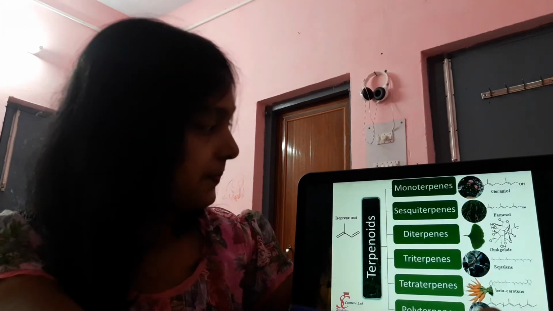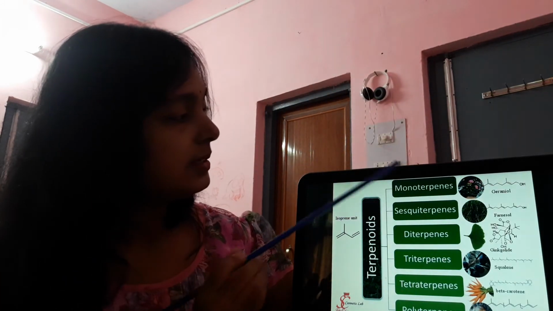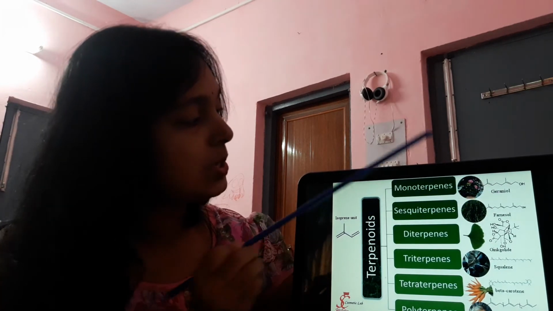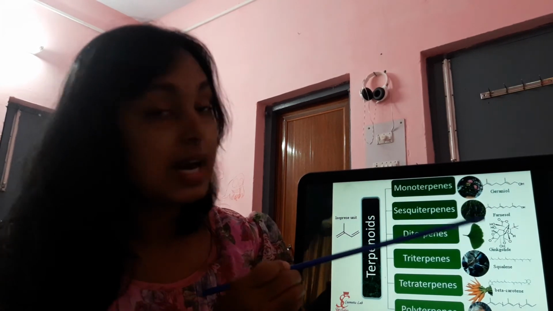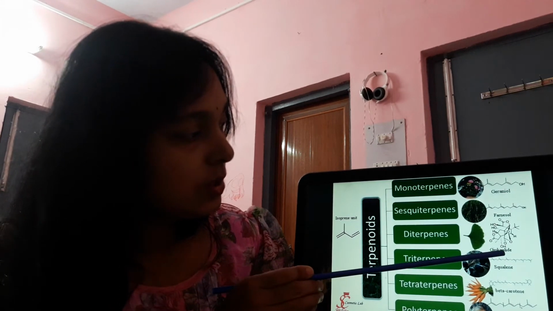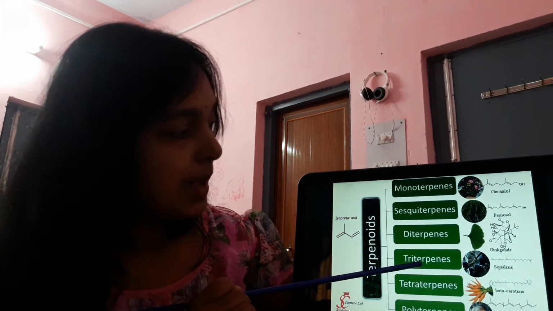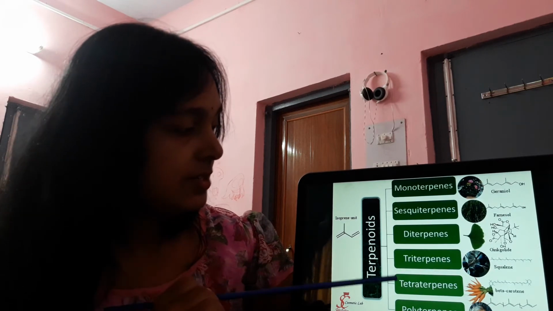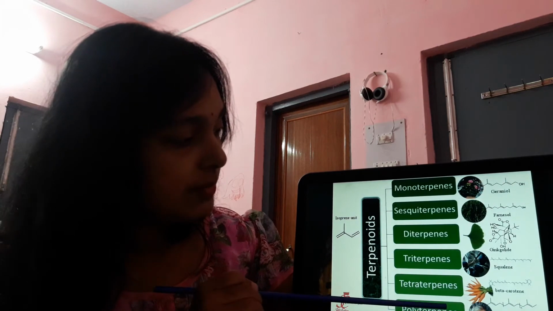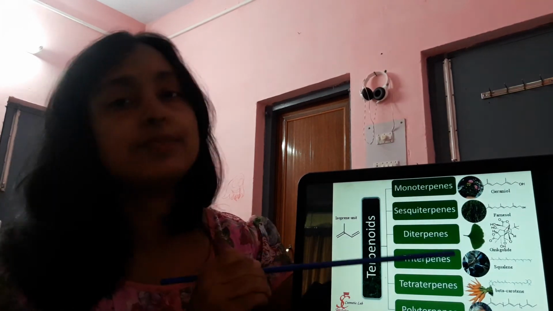the structure. For example, monoterpenes, example is geraniol. Sesquiterpenes, farnesyl. Diterpenes, clinocolite. Triterpenes, squalene. Tetraterpenes, beta-carotene, and the polyterpene from natural rubber. So these are a few examples.